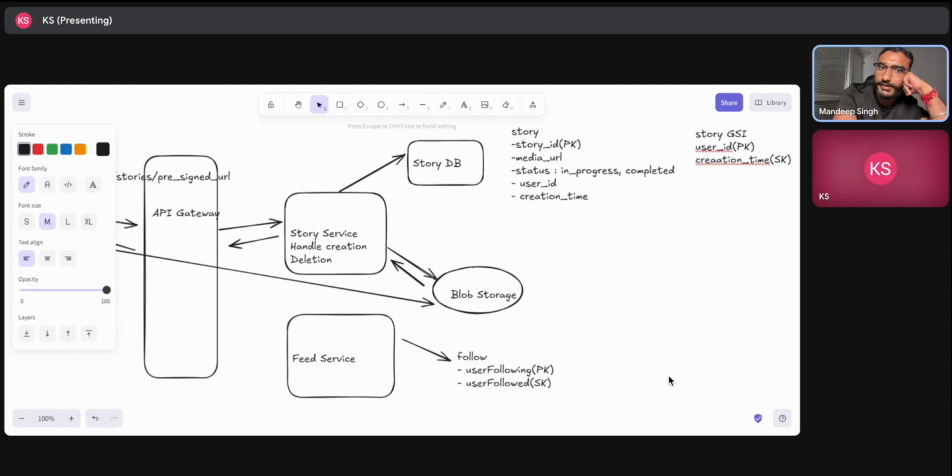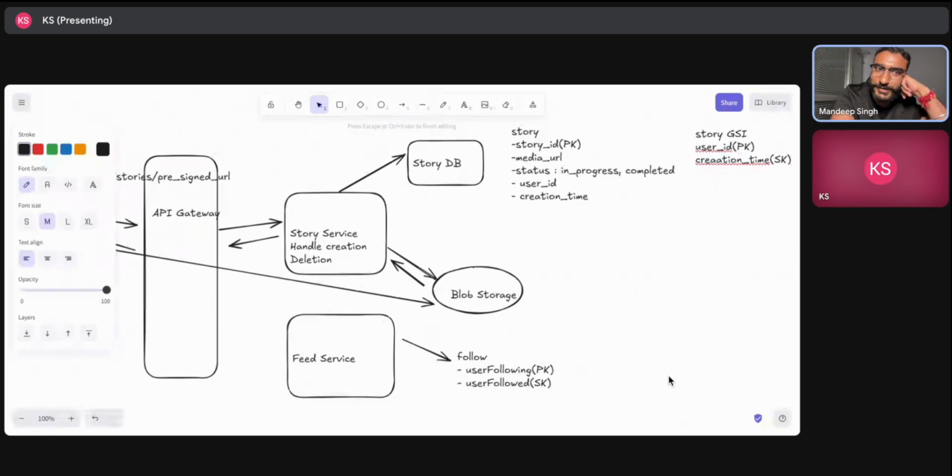I mean, if you need, that's fine. User ID anyway you will always have. Yeah, need to think about that, because there can be multiple stories by a particular user as well, right? So if we get a story ID as a sort key, then with the user ID we can get all the story IDs. Yeah, that makes sense.